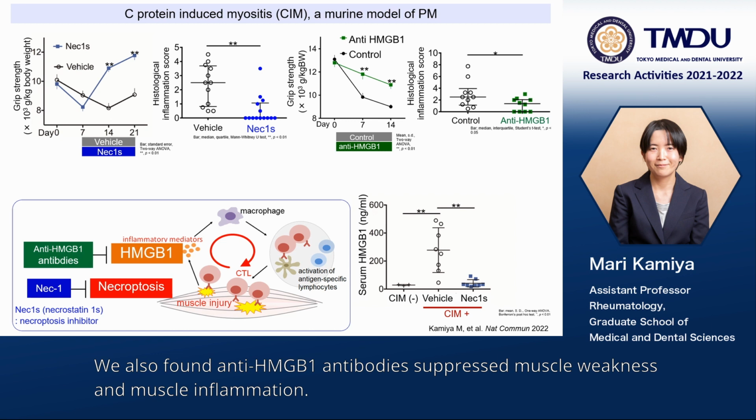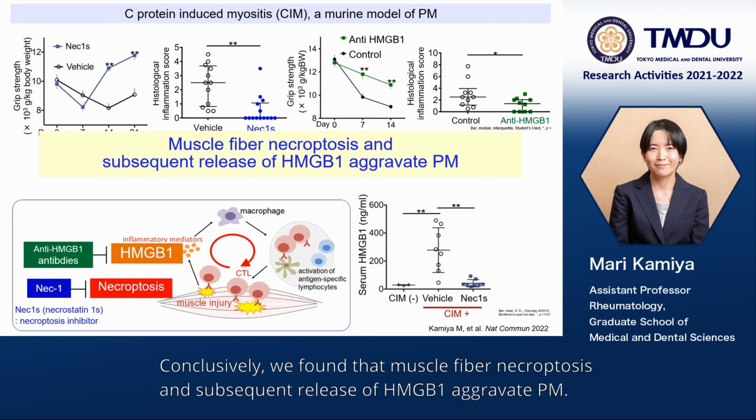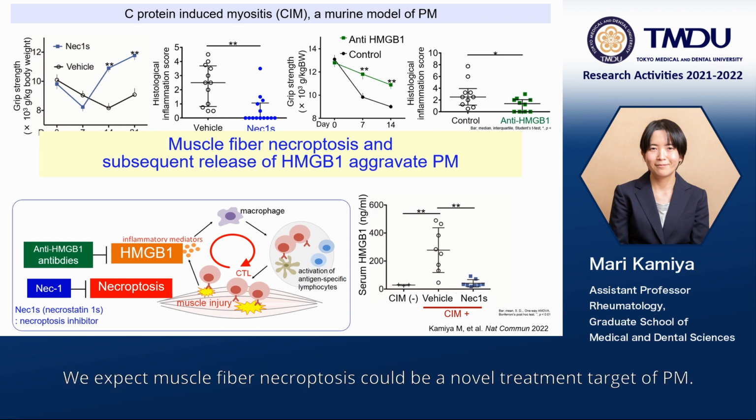We also found anti-HMGB1 antibodies suppressed muscle weakness and muscle inflammation. Conclusively, we found that muscle fiber necroptosis and subsequent release of HMGB1 aggravate PM.